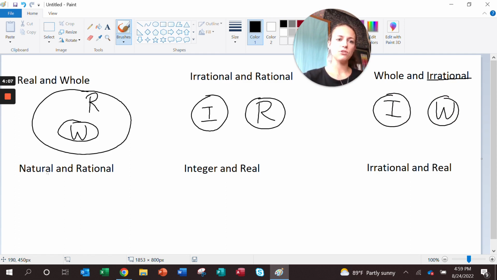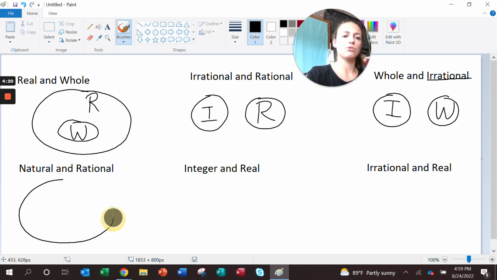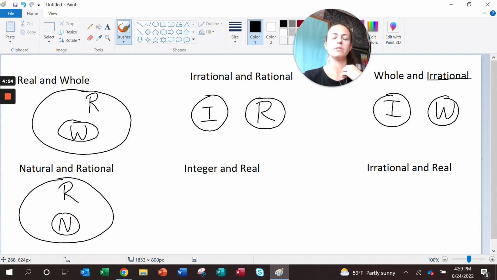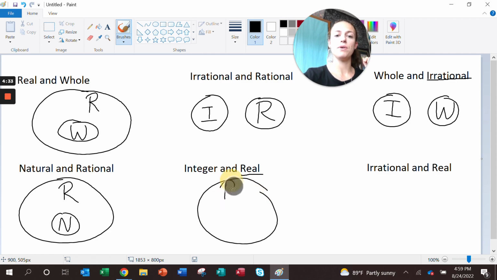Next up, we have natural and rational. So if I think about those categories, natural, whole, integer, rational. Rational is my biggest circle. Natural was inside of that. So they are connected, but rational was a bigger category for my numbers. So this is how I can represent that. Next, we have integer and real. As soon as I see real numbers, that's my biggest category. So I already know that's going to be a big circle, and connected inside of that are integers.